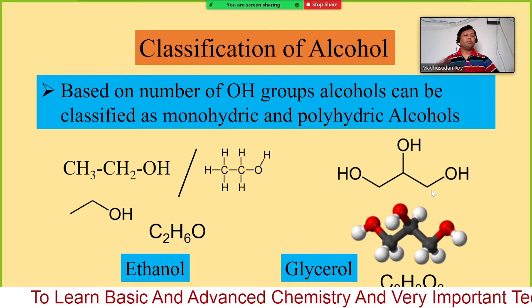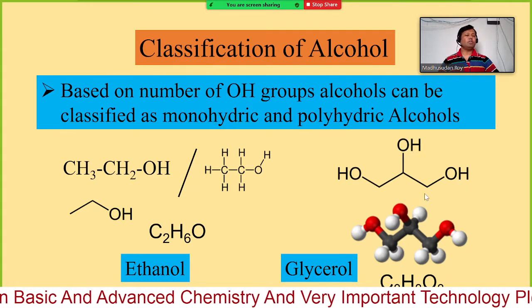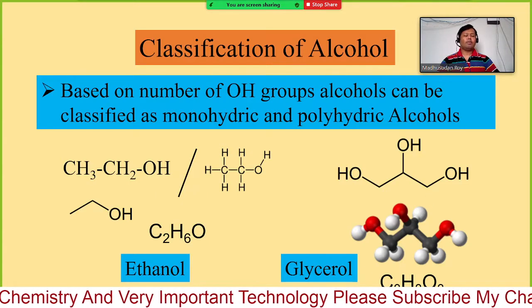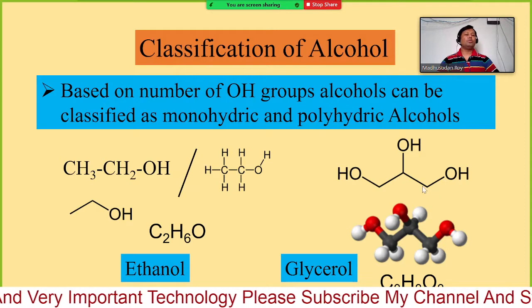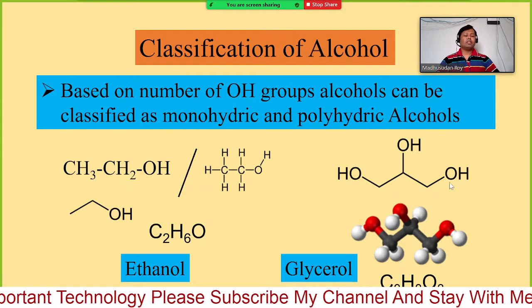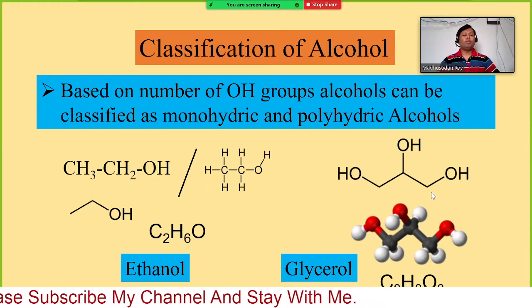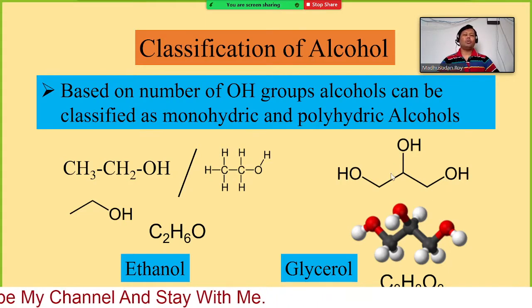So mention the positions of the carbons bearing the hydroxyl groups. We have only three carbon atoms, and the hydroxyl groups are in three different positions, so they should be given the numbers 1 2 3.